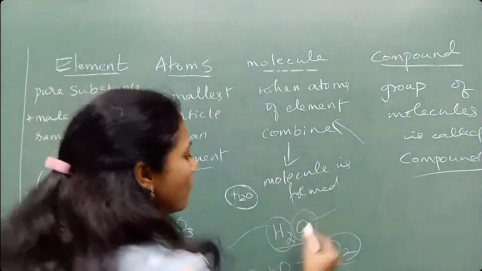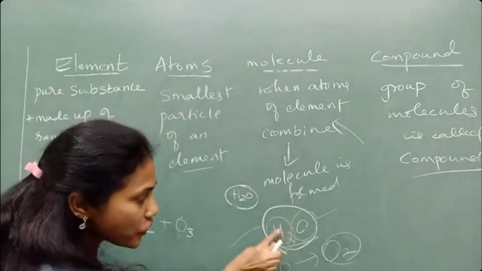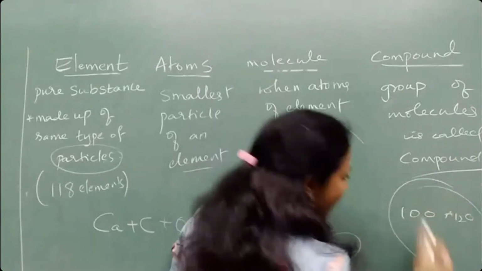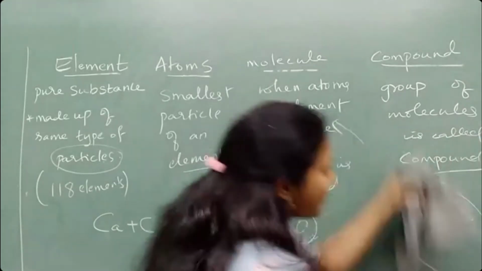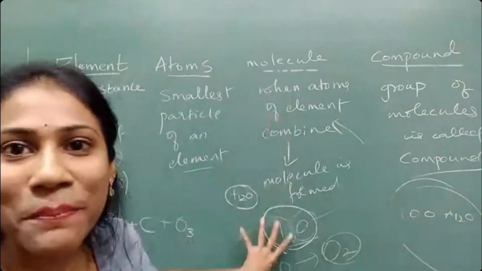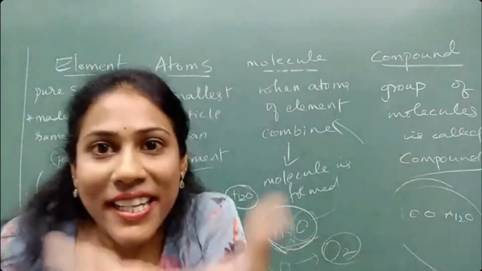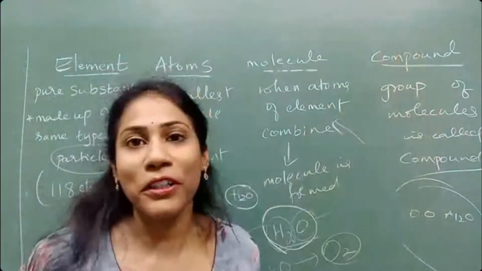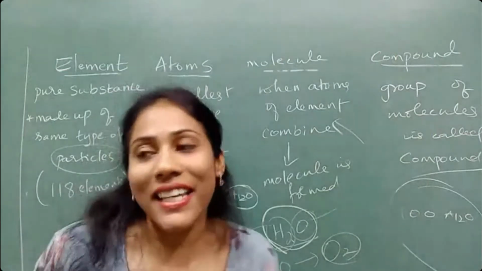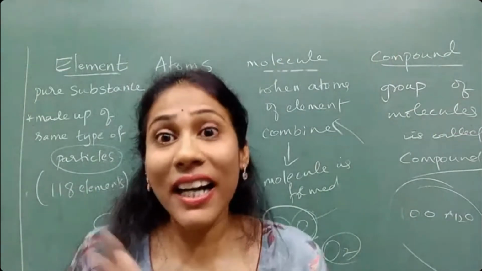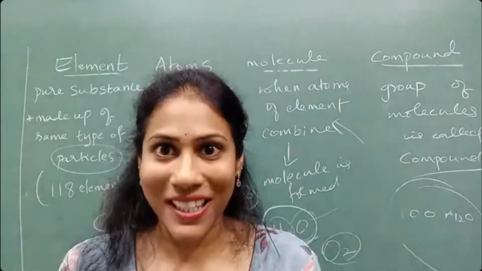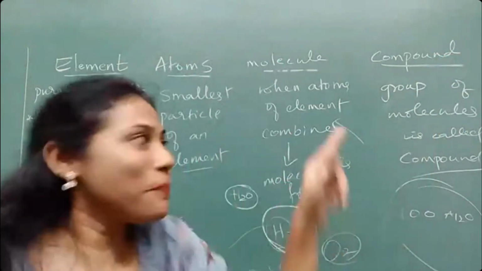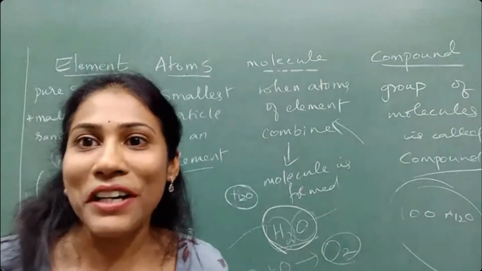Very simple, guys. When you talk about one H2O, it is called a molecule. When you talk about hundreds of H2O staying together, that group of 100 H2Os is called a compound. One H2O is a molecule. Hundreds of H2O staying together in a beaker, that whole group is called a compound. Got it? That's it. See, a herd of sheep, you say. Herd means what? A group of sheep. So a herd is nothing but a compound. Each one, which you call a sheep, is a molecule. Very simple. Okay, fine.